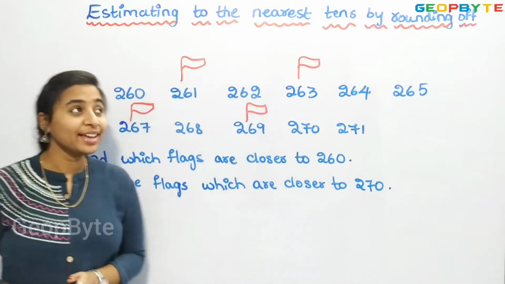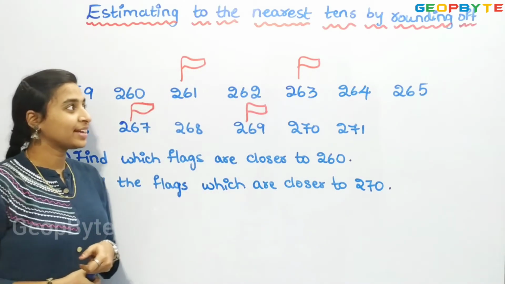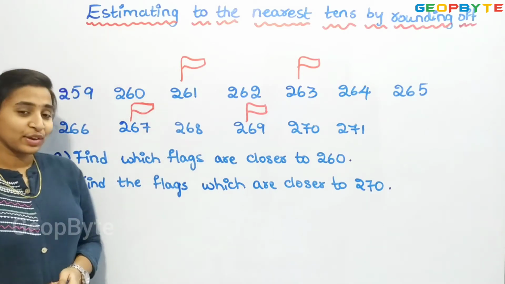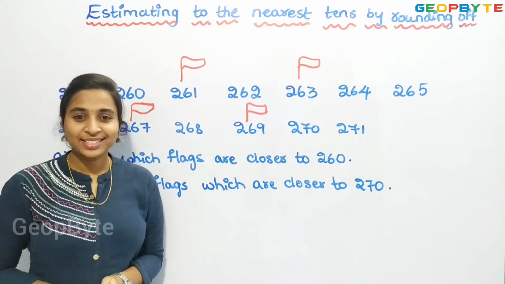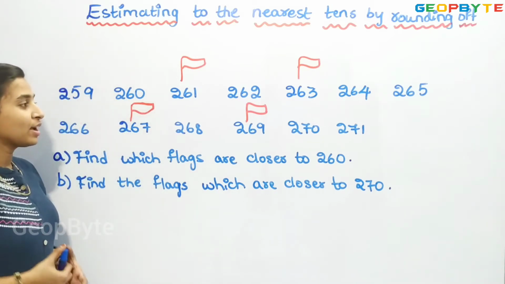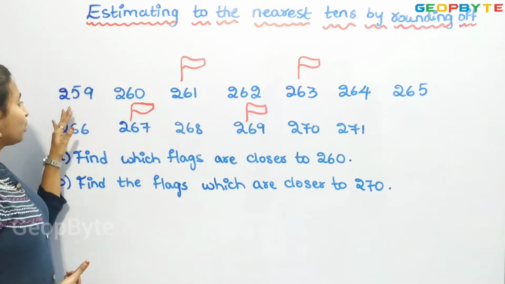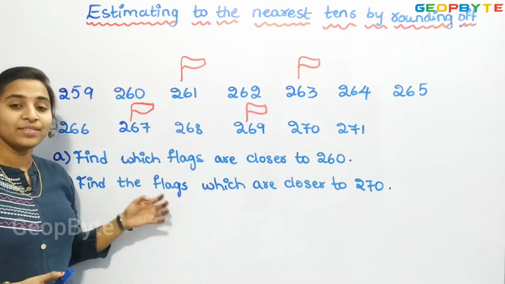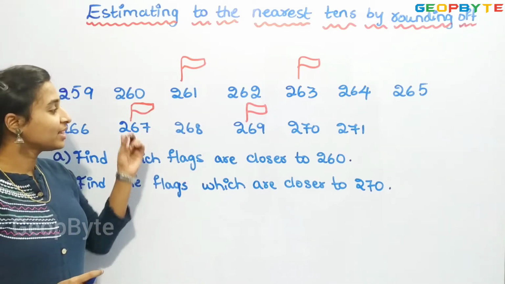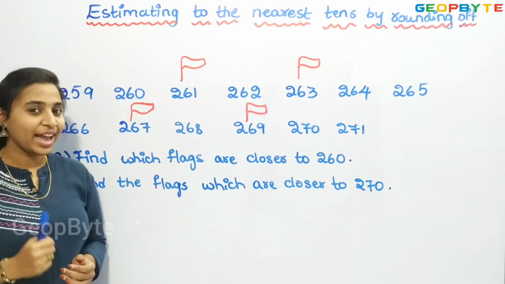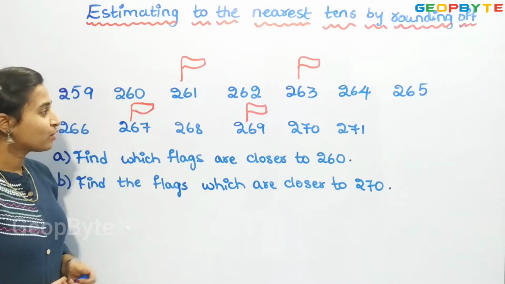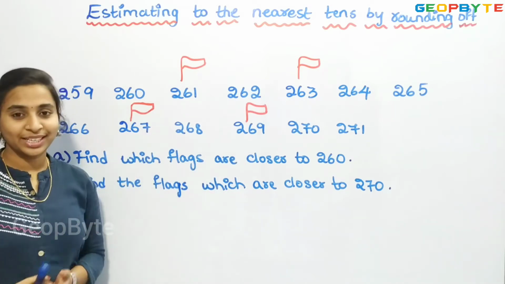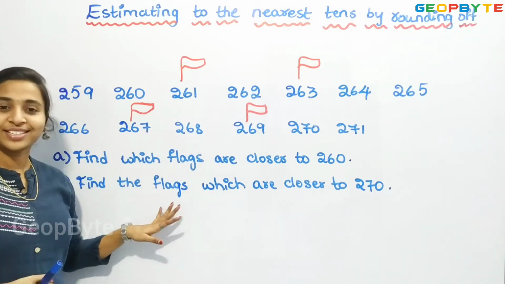Now let us see estimation to the nearest tens by rounding off. In that, we have a problem. Let us solve it. What is given? We have numbers from 259 to 271. Below we have some questions. In these numbers, we also have flags for a few numbers: 261, 263, 267 and 269. Now let us answer these questions.